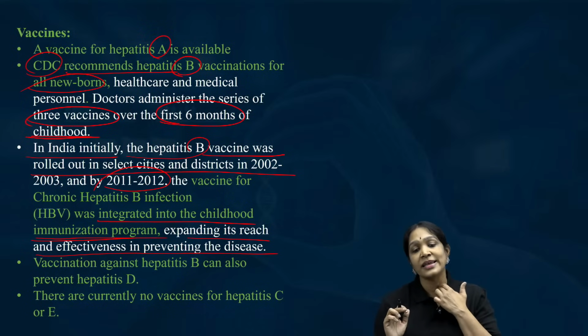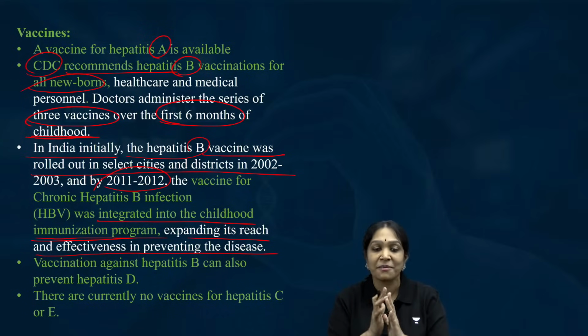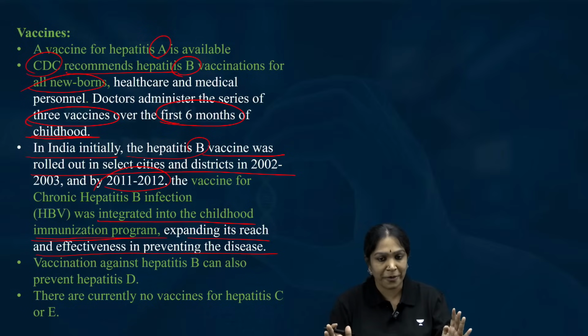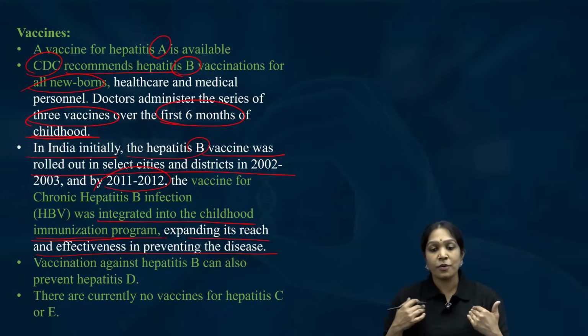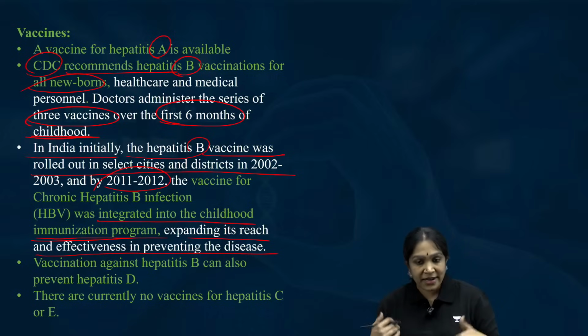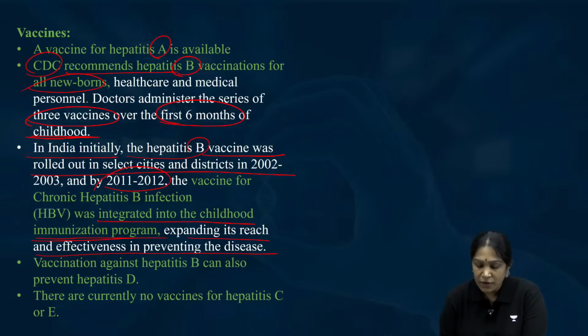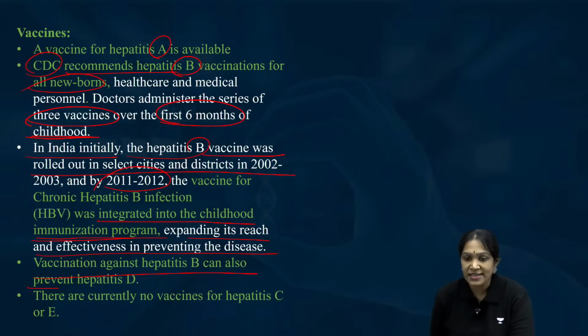Immunized people also can get it sometimes. But if more people get vaccinated, that fuel is completed, so the fire will actually stop. That is the reason why I will not get protected only if I take the vaccine. I will get protected only when everybody takes the vaccine. Is it clear? Vaccination against hepatitis B can also prevent hepatitis D, but there is no vaccine for it.